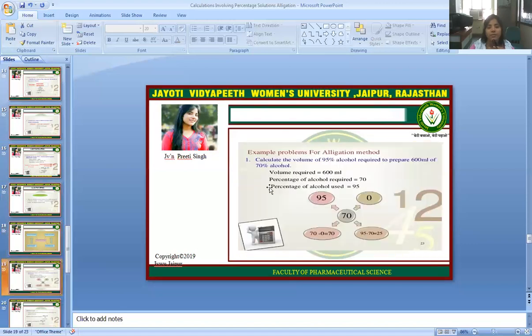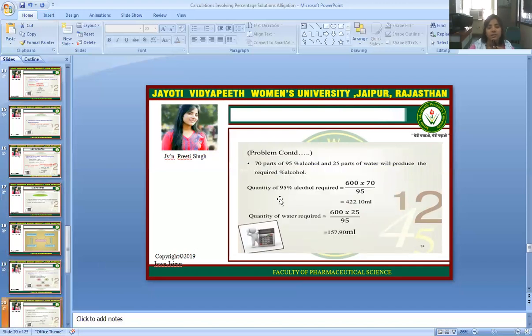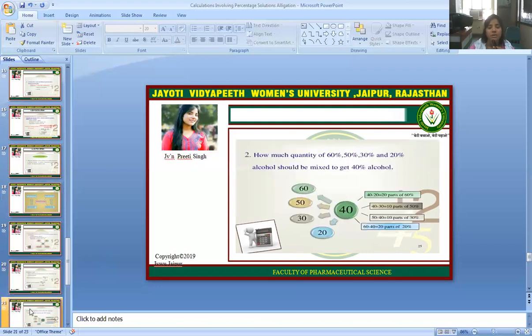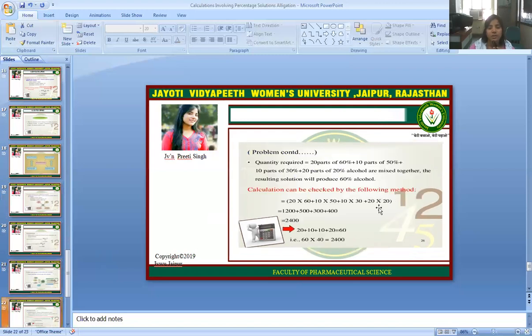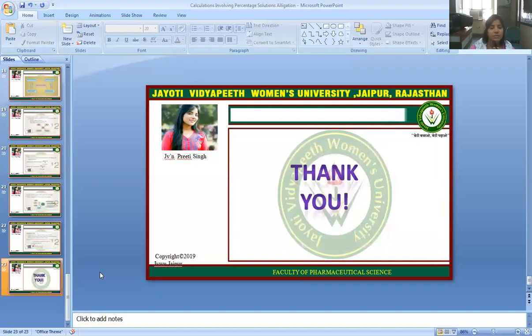So the example for the alligation method. Now we come to the example of mixing 90% alcohol and water to produce the required percentage alcohol. How much quantity of 60%, 50%, 30% and 20% alcohol should be mixed to get 40% alcohol? Quantity required is 20 parts of 60% plus 10 parts of 50%.